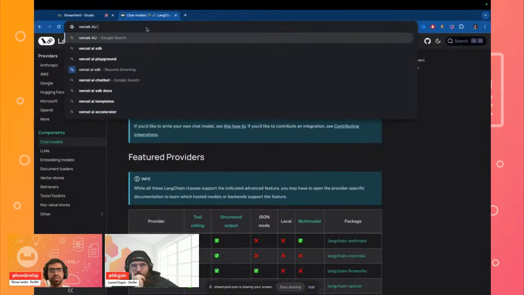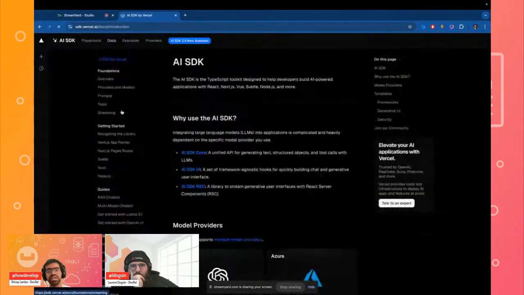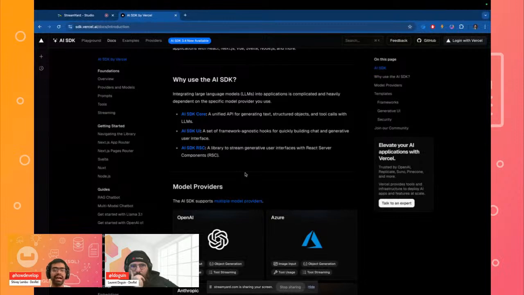So we have the Vercel AI SDK, which is a dedicated SDK that has been built by Vercel for Next.js. This allows you to use the templates, and it automatically has methods for being able to stream your response, and just provides you ready-to-use interfaces whenever you're designing any sort of AI application.